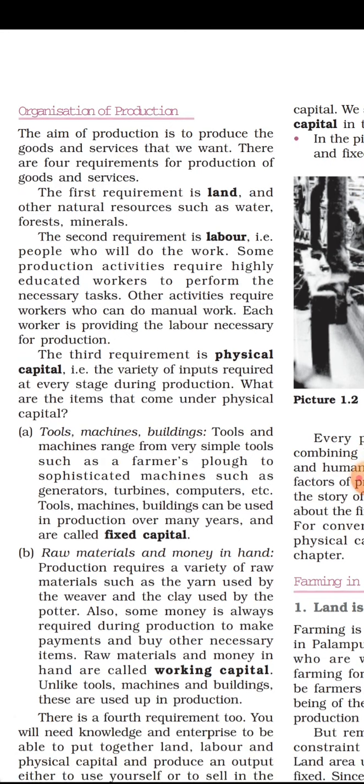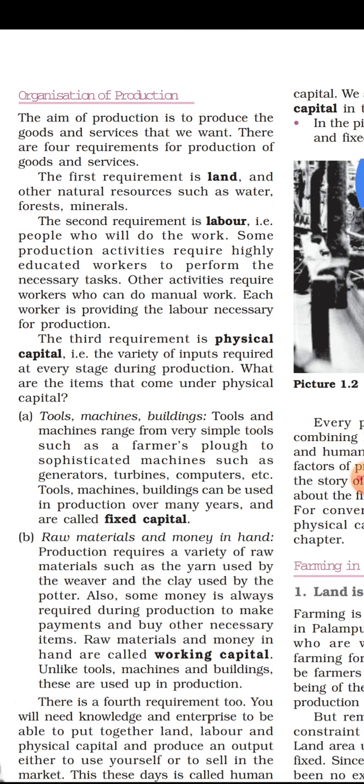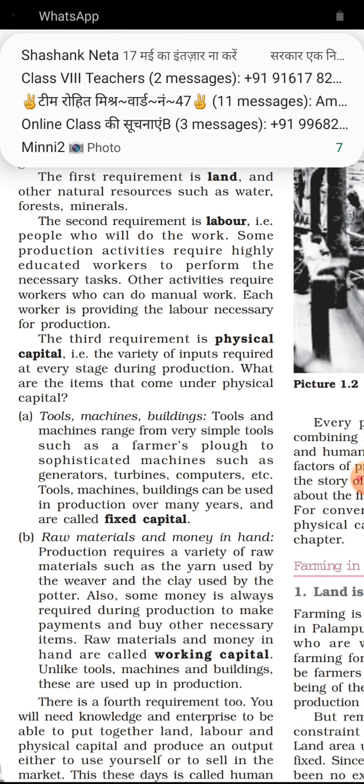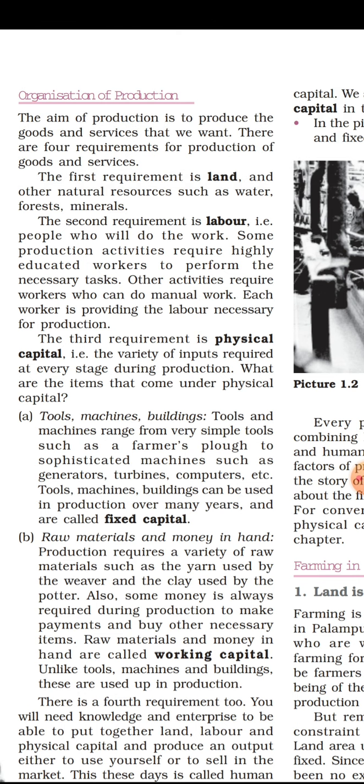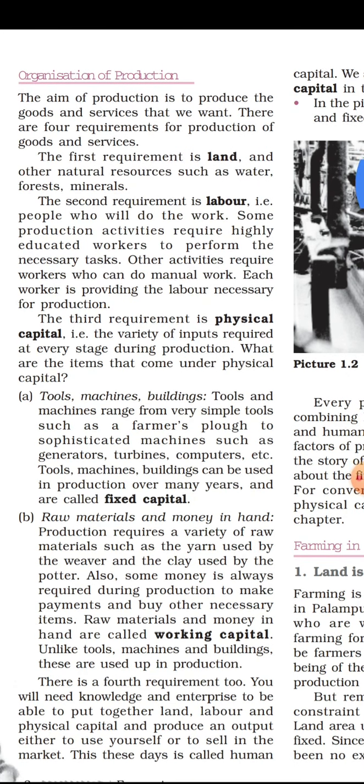Now the second requirement is labor. Labor means people who will do the work. Some production activities require highly educated workers to perform the necessary tasks. Other activities require workers who can do manual work. Each worker is providing the labor necessary for production. In labor there are two types: one is skilled labor and the other is unskilled. Some production activities require highly skilled labor, while some require less skilled labor.